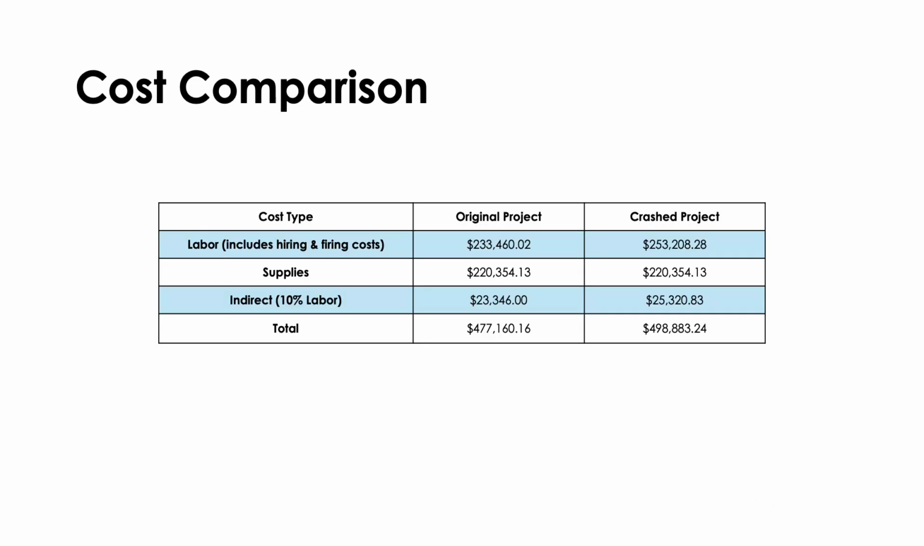On this slide, we can see the cost differences between the two projects. The labor cost includes each hiring and firing costs. The supplies refer to the materials used in the construction of the boat, and this cost remains the same under both schedules. Finally, the indirect cost is calculated as 10% of the labor cost, and this brings the total cost of the original project to $477,160, and for the crash project is $498,883.